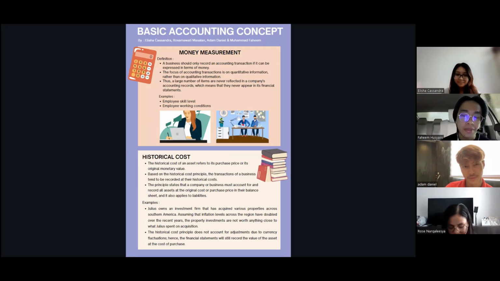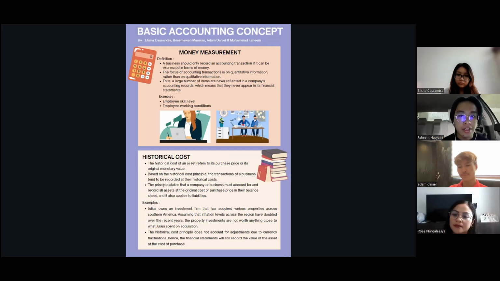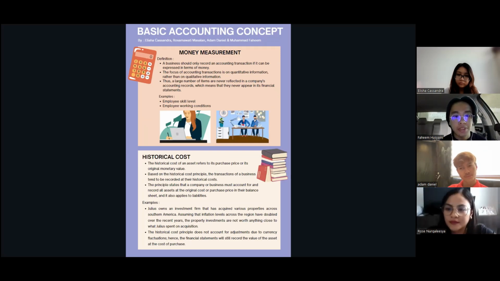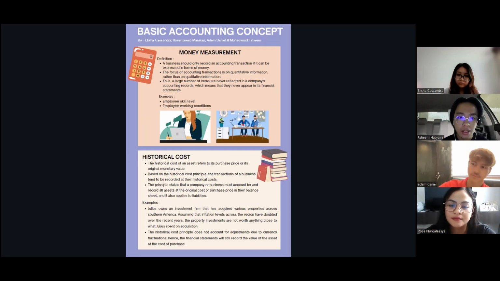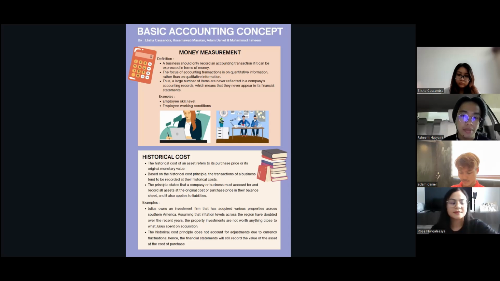I will be explaining about money measurement and historical cost. For money measurement, a business should only record an accounting transaction if it can be expressed in terms of money. The focus of accounting transactions is on quantitative information rather than qualitative information. Also, a large number of items are never reflected in a company's accounting records, which means they never appear in its financial statements. There are two examples: employee skill level and employee working condition.